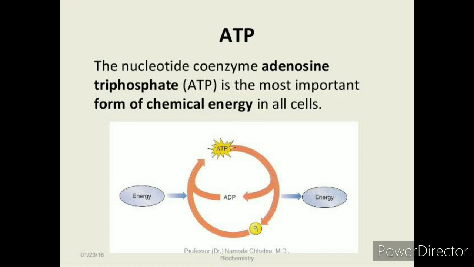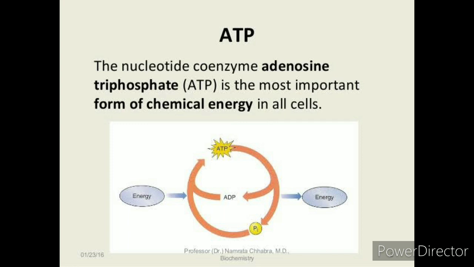And the main purpose of ATP is the storage of energy. So you may ask why plants and animals use ATP to store energy.